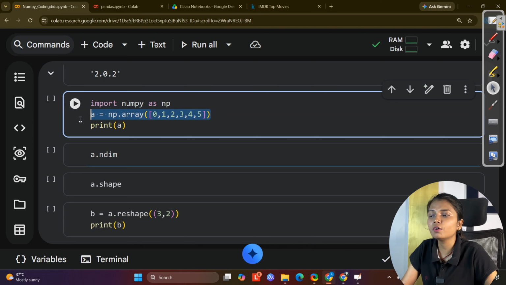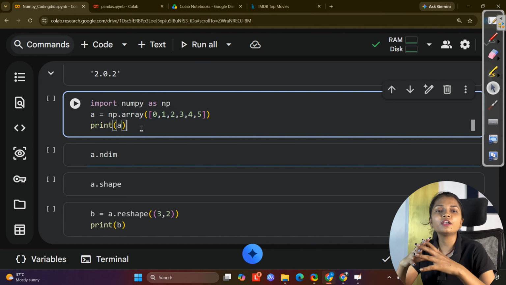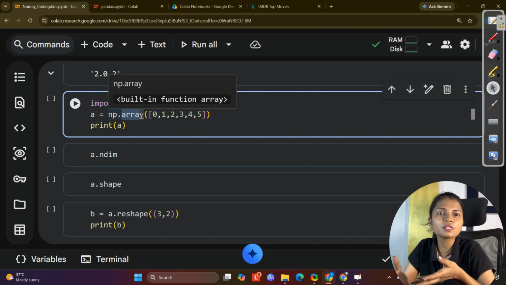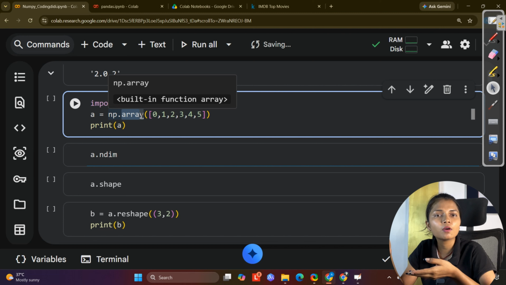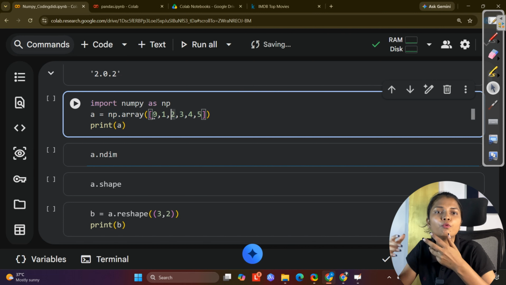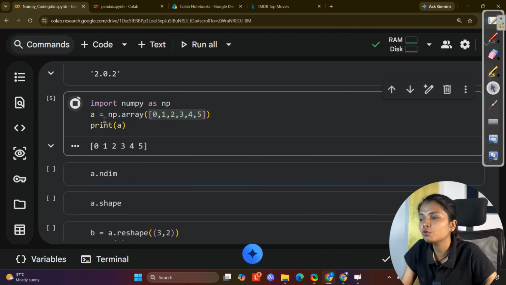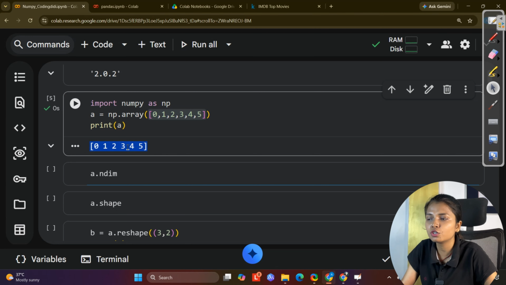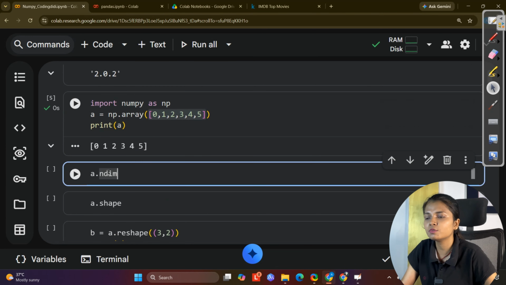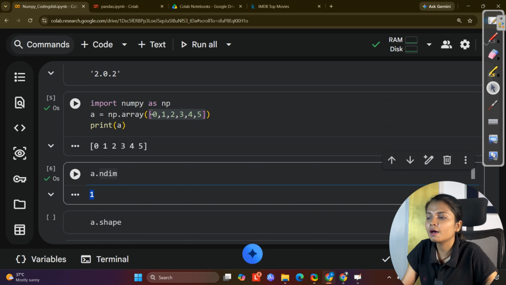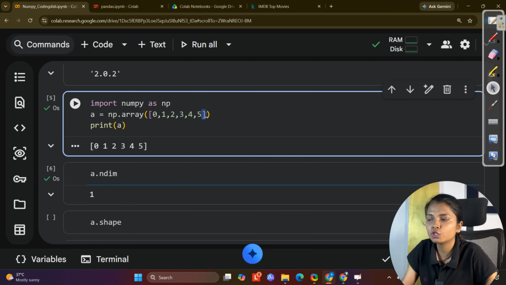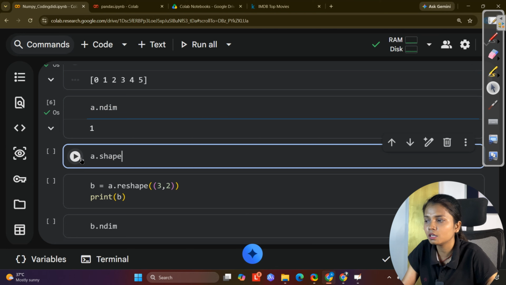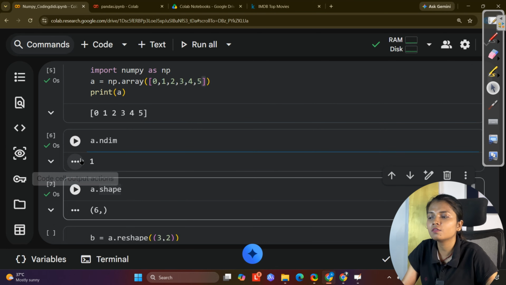Now next is, whenever we install any library, we might have to check what version we are working with. Every time, regularly, the developers are working on certain things, right? So NumPy developers might have updated the library, given you more features. To check that, you have to write numpy.version.full_version. I want to know the version of this library. Full version is 2.0.2.